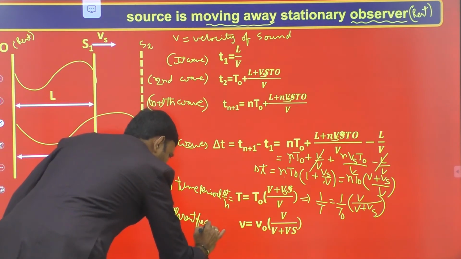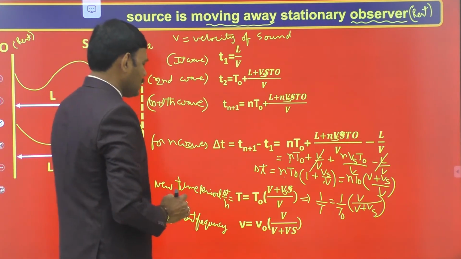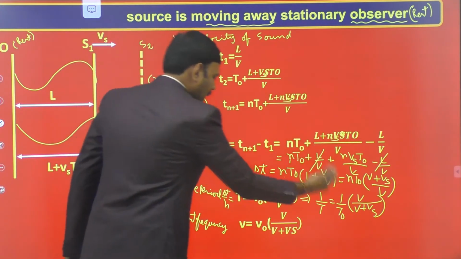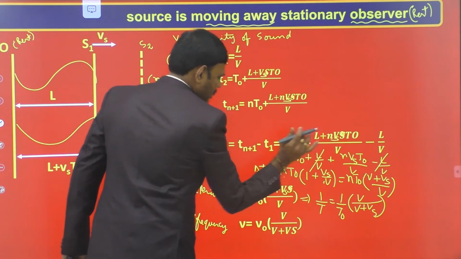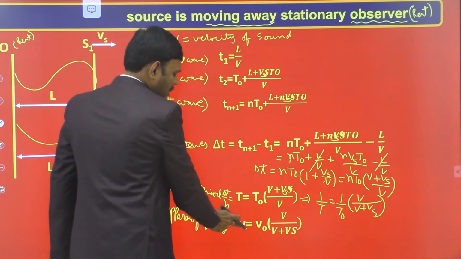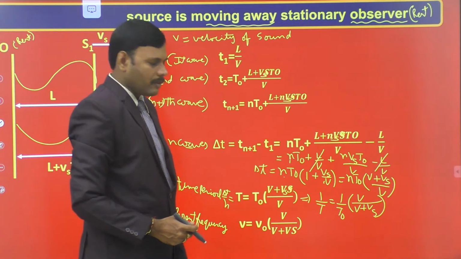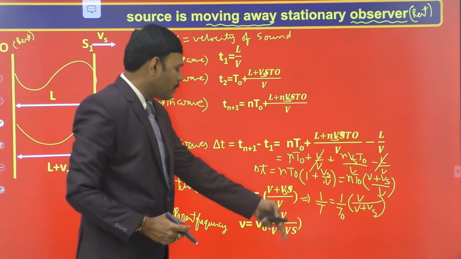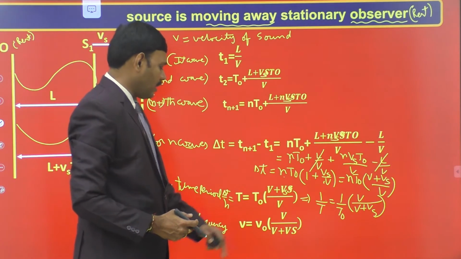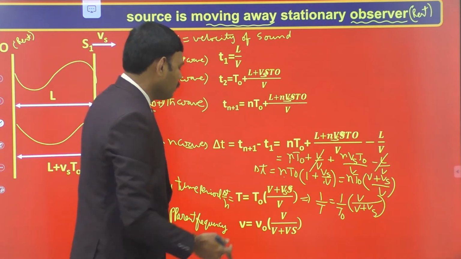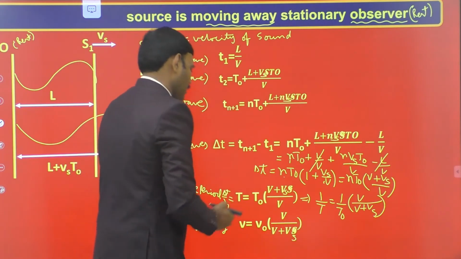So the apparent frequency of the sound wave received by the observer is nu, where 1 by T0 is the actual frequency of the emitted sound. This is the emitted sound and this is the received sound. So the apparent frequency of the received sound is equal to nu naught, the actual frequency of the emitted sound, into V by (V plus Vs). The frequency gets modified. This is the Doppler effect. Nu is equal to nu naught into V by (V plus Vs).